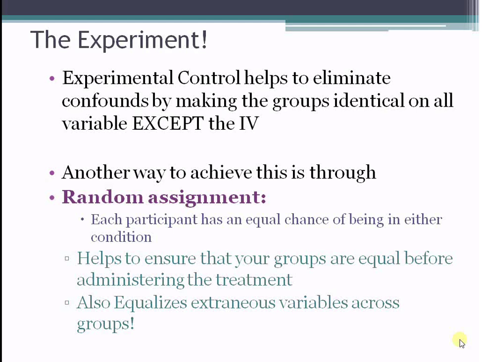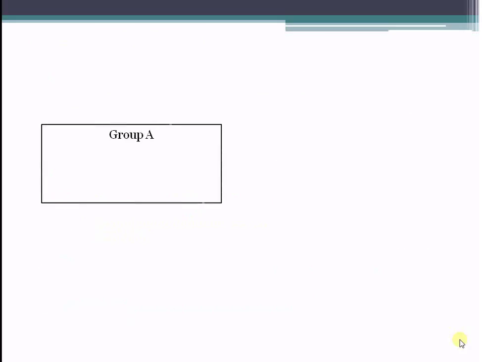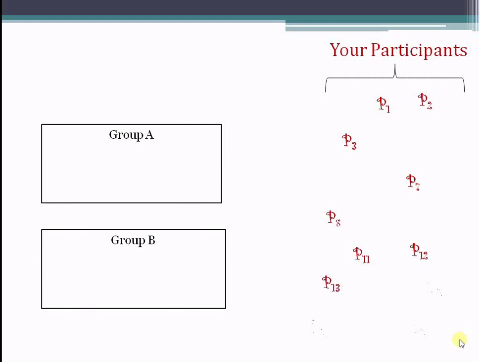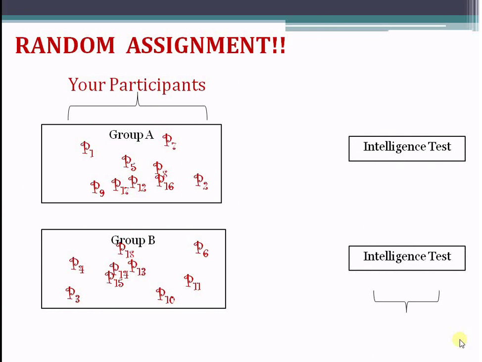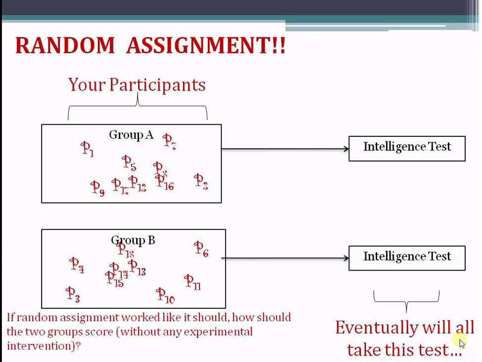Another way that we can make the groups identical is through random assignment. Random assignment to conditions actually helps control for all of those extraneous variables, right? The amount of sleep that a person got the night before, the sensitivity to caffeine and the like. So for example, if we randomly assign people to groups like this, and we gave them an intelligence test now, they would score equally on the intelligence test at this point if we just randomly assign them. If we asked them how much sleep did they get the night before, they would score equally on that.